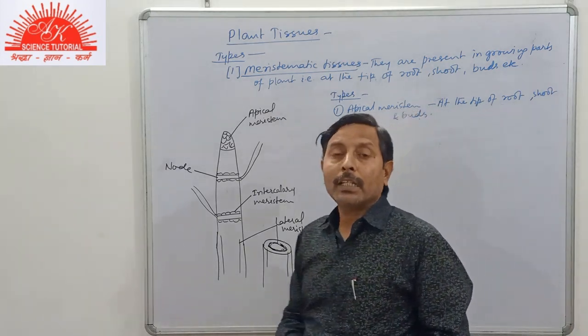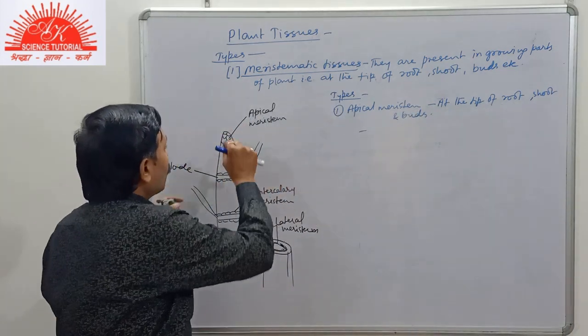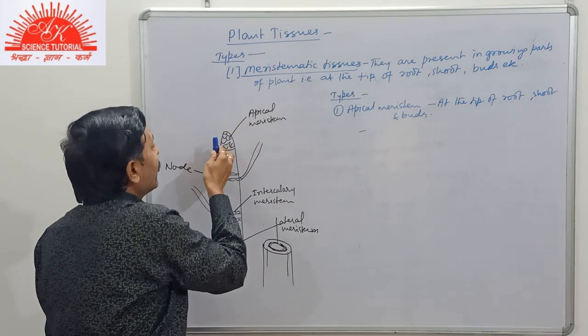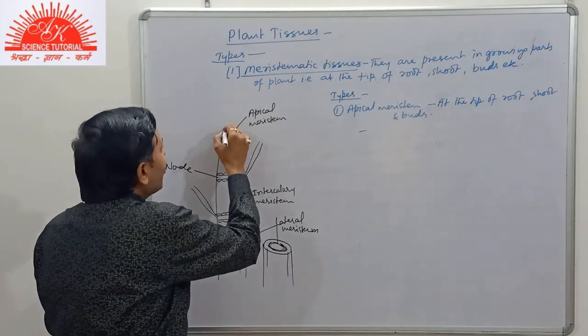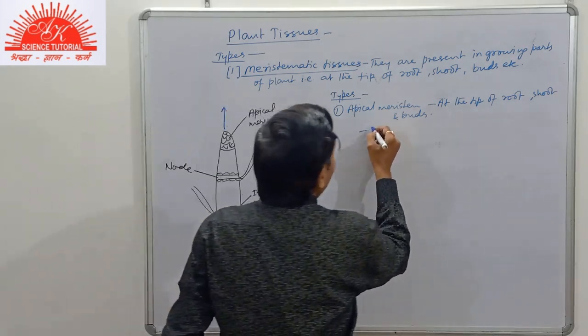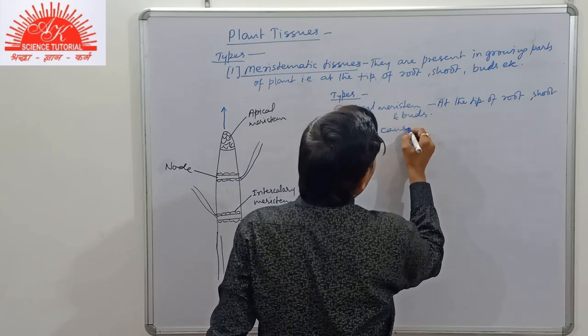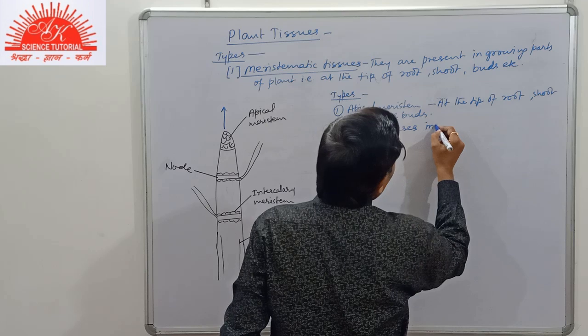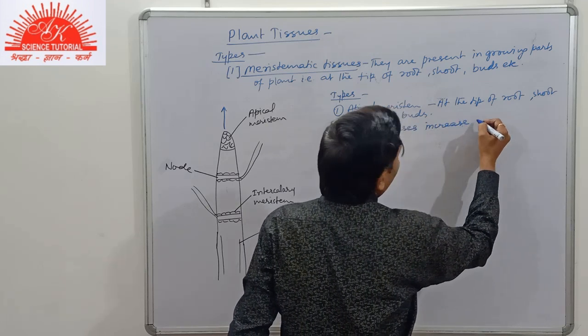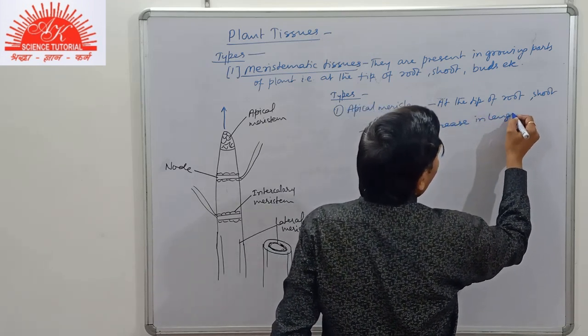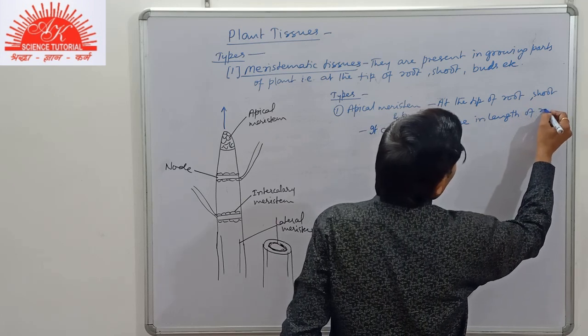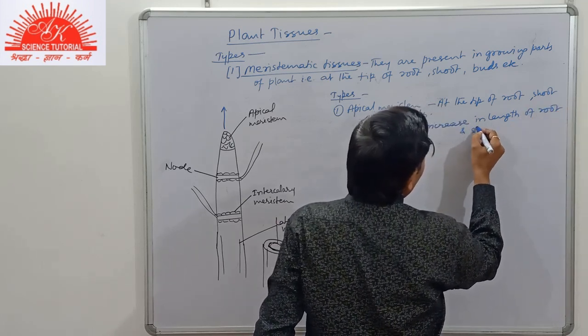Since it is at the tip, when cell division takes place here, the increase in length takes place. So it causes increase in length of root and shoot.